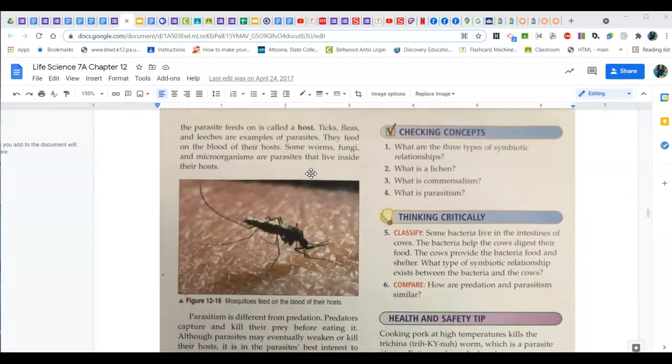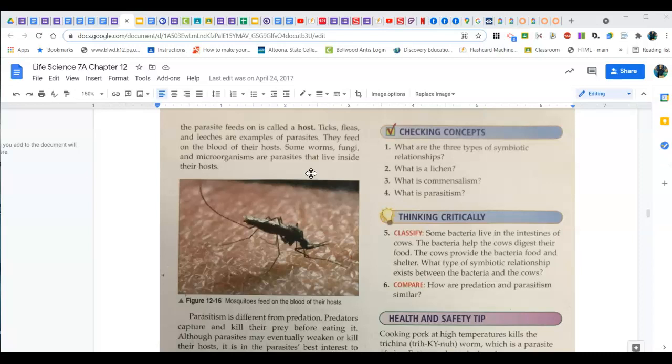What are the three types of symbiotic relationships? Mutualism, commensalism, parasitism. What is a lichen? A lichen is a mutualism between a fungus and an alga. What is commensalism? Commensalism is when one organism is benefited and the other is unharmed or unaffected. What is parasitism? Parasitism is when one organism is benefited, the other one is harmed or injured by something living off of it.